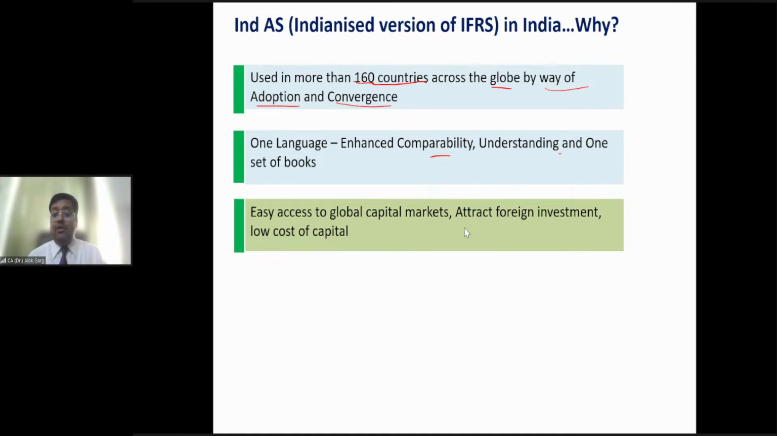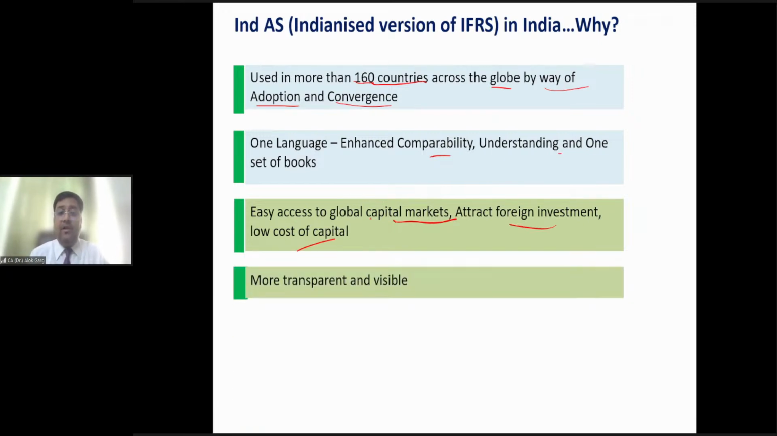Right? So if you have your financial statements ready, you can easily go for an IPO. You can easily go for foreign investments, right? You can start searching for your PE investor. So there is easy access to the global capital market, which attracts foreign investment and low cost of capital. These financial statements are more transparent and visible. Why? Because there are a lot of disclosure requirements.